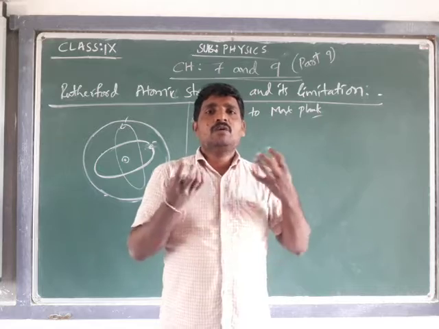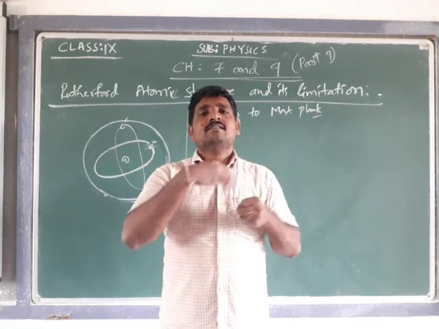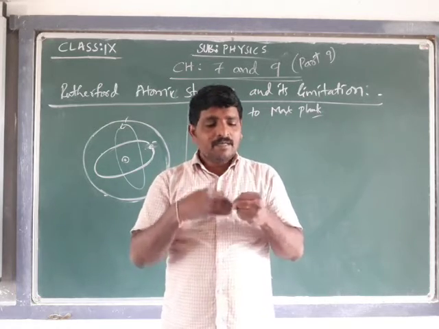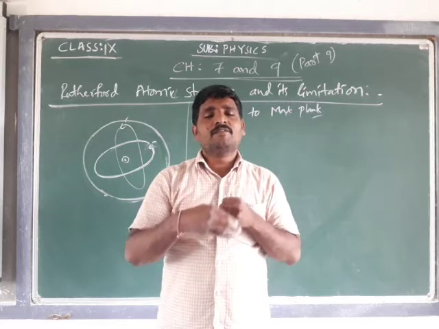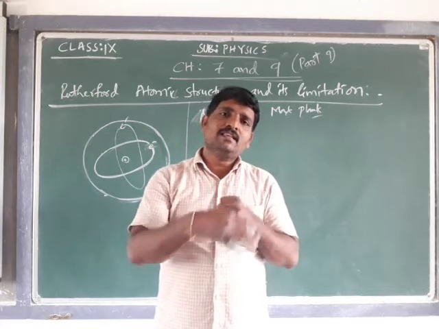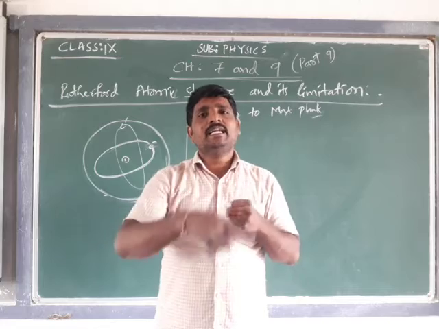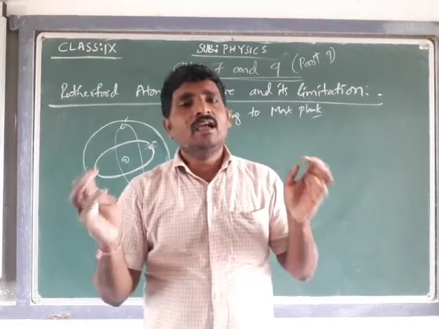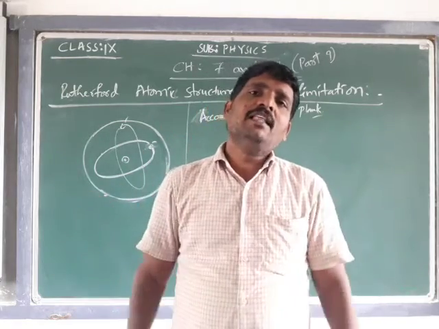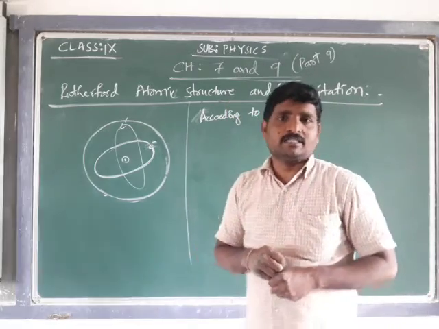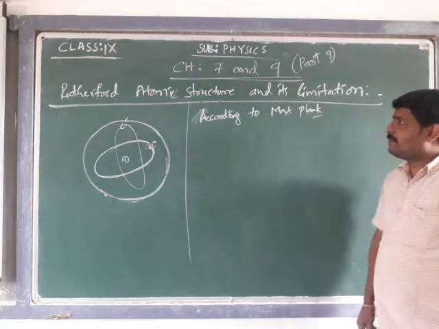That is, it loses its energy, and after some time, as it is revolving around the nucleus, it should reach the positive charge. That's the explanation given by Max Planck.